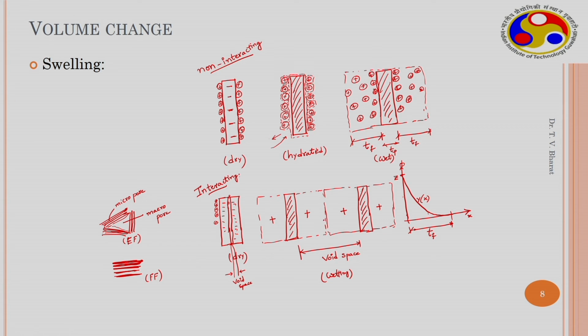So, this is a reason for the manifestation of swelling in macro scale. In micro scale or nano scale, there is a formation of diffusible layers or film around clay platelets due to the isomorphous substitution, due to negative charge on the surface, and it forms a water film around clay platelet which contains positive charge, and when there is a repulsion between these two films, there is a volume increase or the swelling takes place. So, the swelling is a manifestation of formation of diffusible layers, and hydration also plays some role.